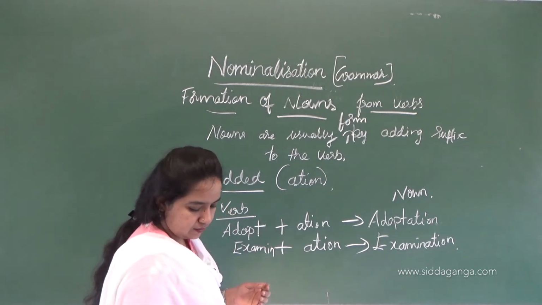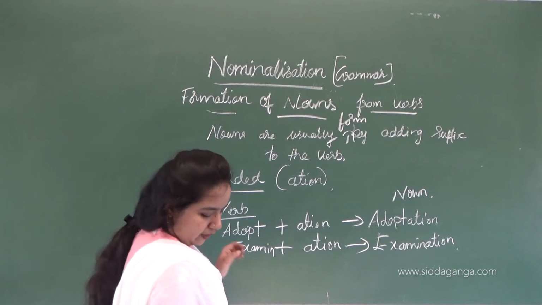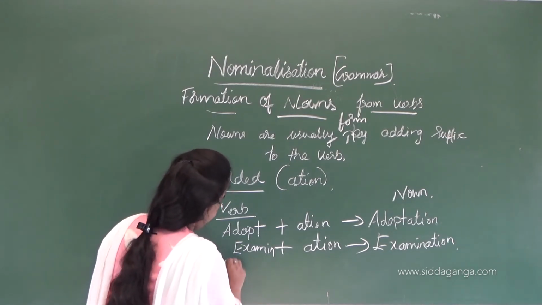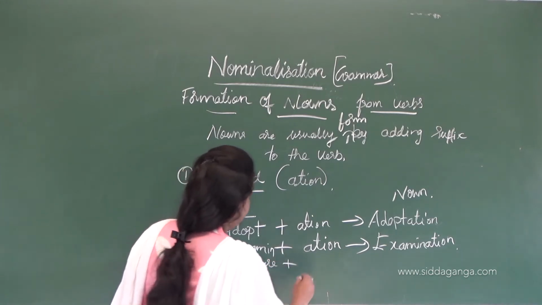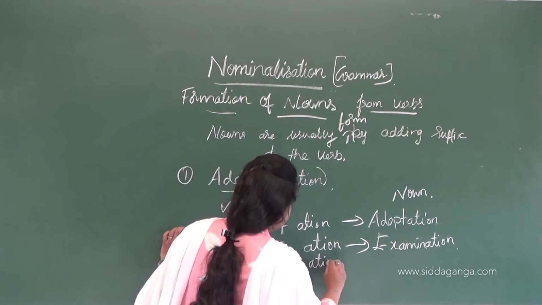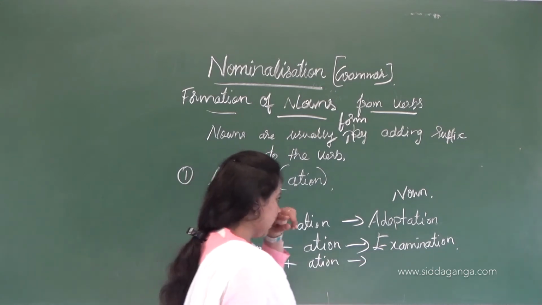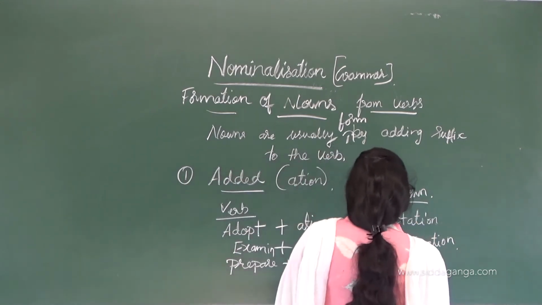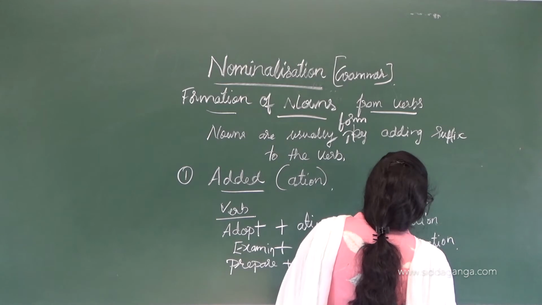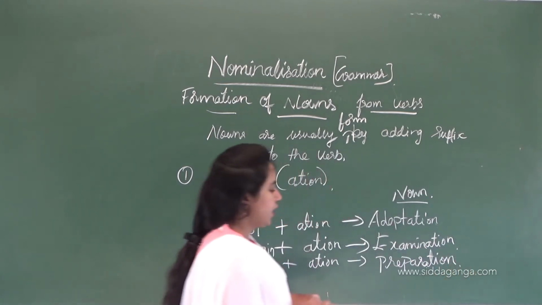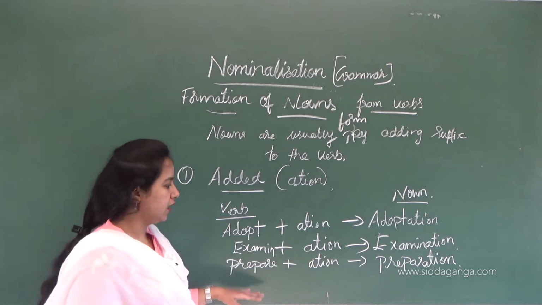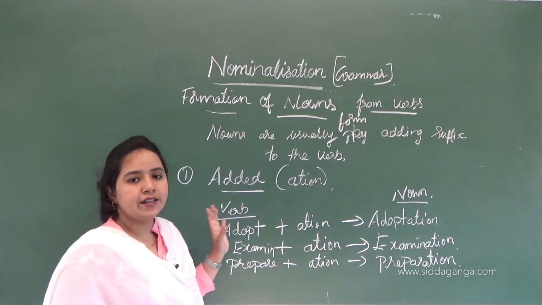The next is prepare. If we add this suffix, the noun forming here is preparation. Like this, it is called nominalization.